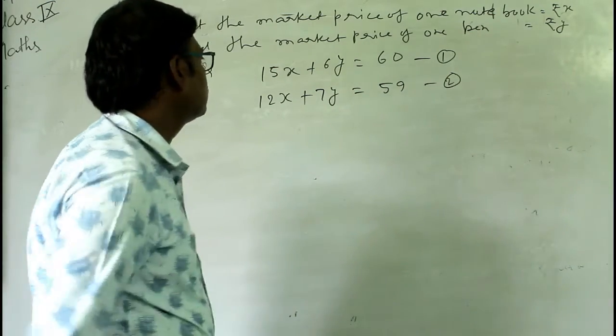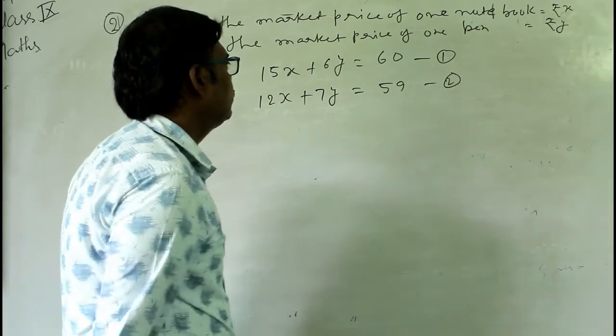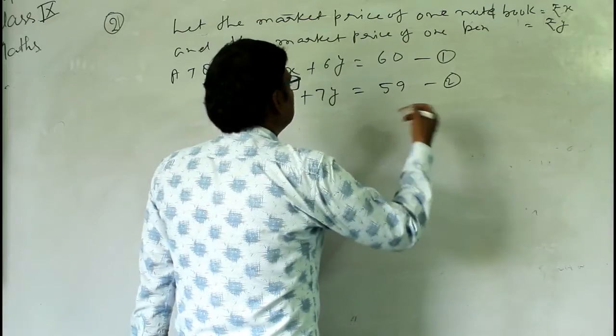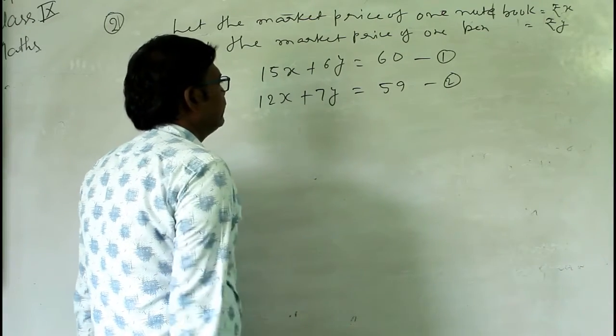Now solve these two equations by using any method. You can use cross multiplication or elimination or any. Here I am using the elimination method.